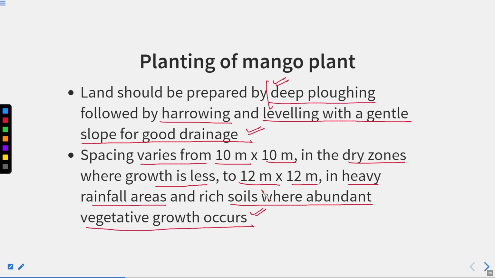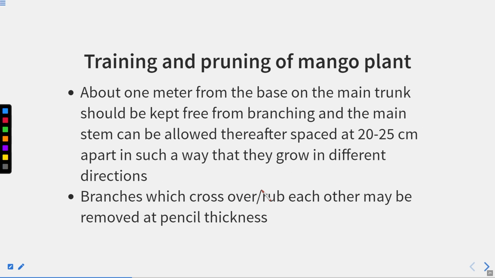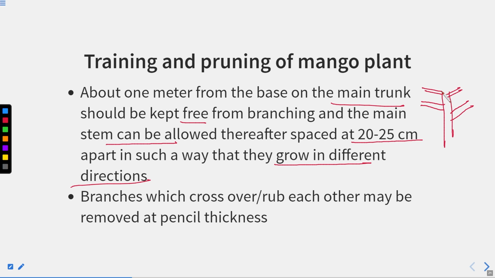About 1 meter from the base of the main trunk should be kept free. So 1 meter from the base, there should not be any branching, right? From there, branching of the main stem can be allowed thereafter at a space of 20 to 25 centimeter apart in such a way that they grow in different directions. So with the branching, we must always see that the branches are growing in different directions, not in the same direction, because if the branching is in different directions, then it will help the plant to get established properly.